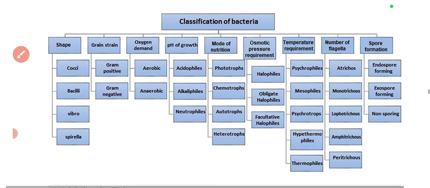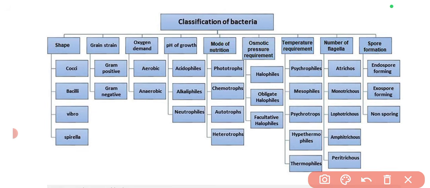Now we can move to the next part, that is I have added a diagram for the classification of bacteria. Here you can find the classification with respect to each and every category, like based on shape, based on gram staining, based on oxygen demand, based on pH of growth, based on mode of nutrition, based on osmotic pressure requirement, temperature requirement, number of flagella, spore formation.